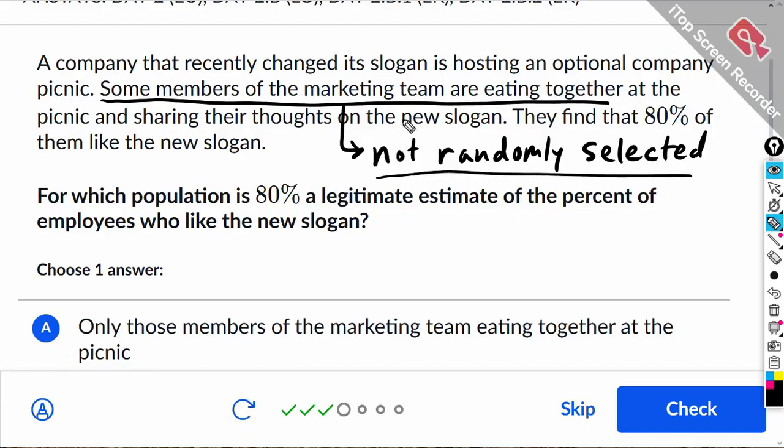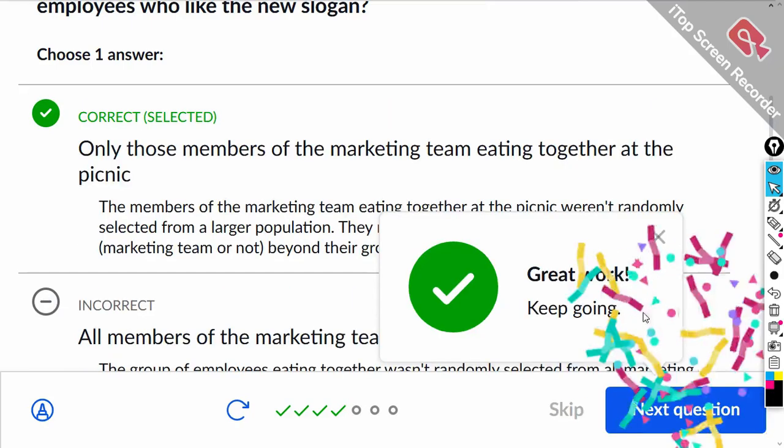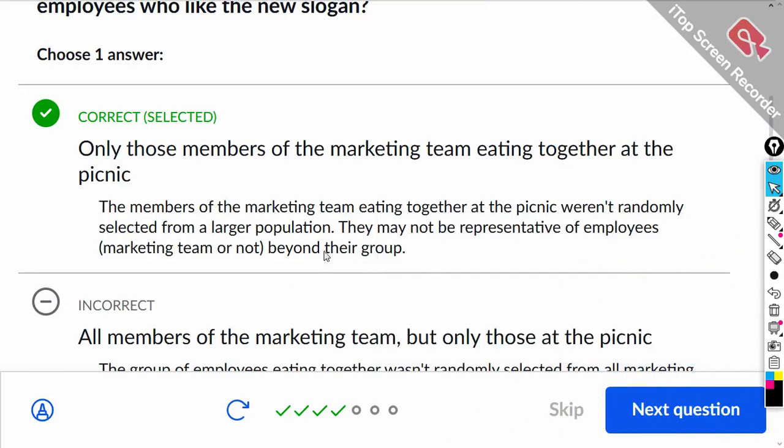So you can't extend that to the whole marketing team or the whole company. That is very specific. So it's only A, the members that are eating together at the picnic. All right, the members eating together weren't randomly selected from the larger population, so they may not represent all employees beyond their group.